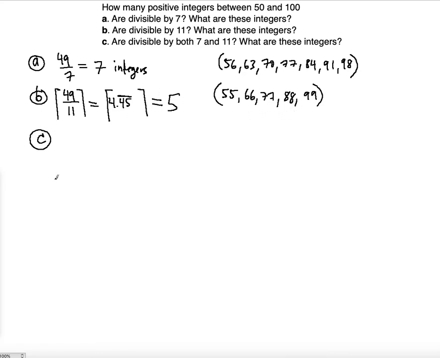Now the third part, as you might have guessed, is using the similar technique. But here's what the difference is. We're asked to find the divisibility by both 7 and 11, right? So what does that mean? It means that you're essentially talking about dividing by 77, the least common multiple of 11 and 7, right? Because 77 is divisible by 11 and 7. But you might think, wait a second, we're talking about 49 integers. Are we going to divide them by 77? And by the way, the answer is 1, right? 77 is the only number between 50 and 100 that's divisible by both 7 and 11.